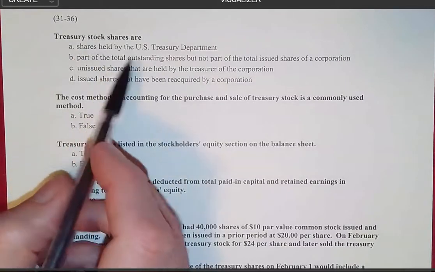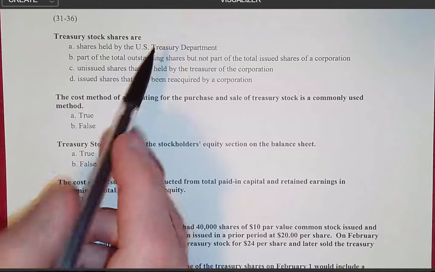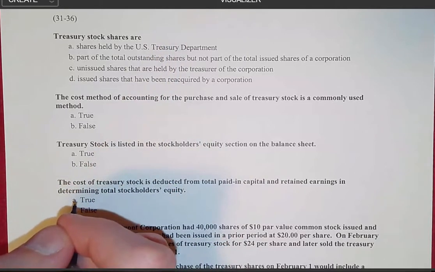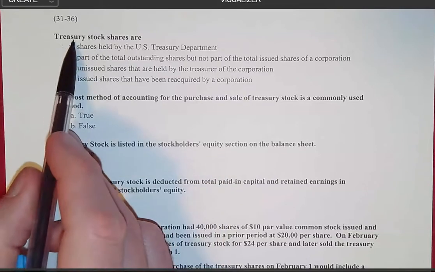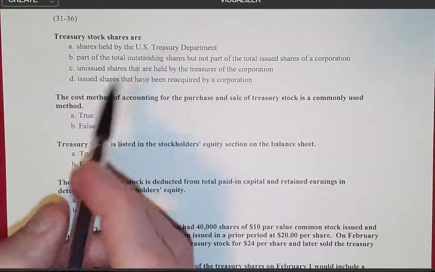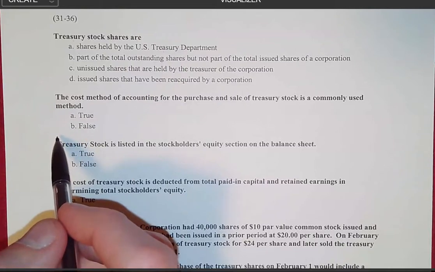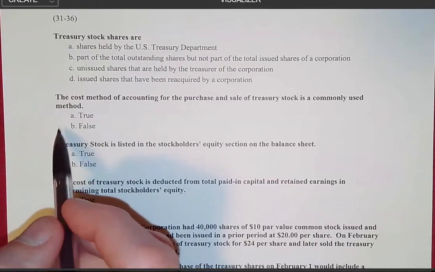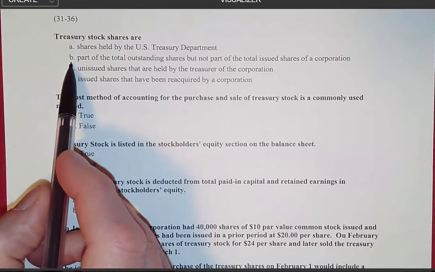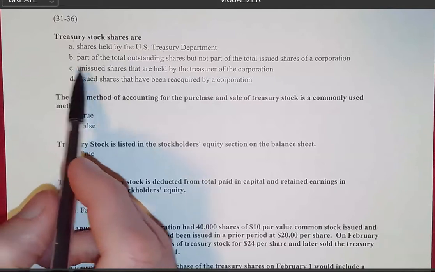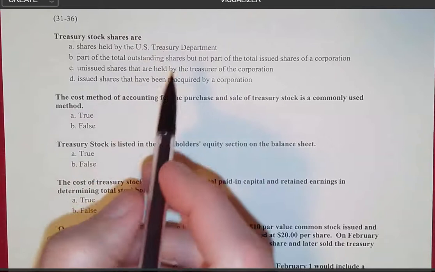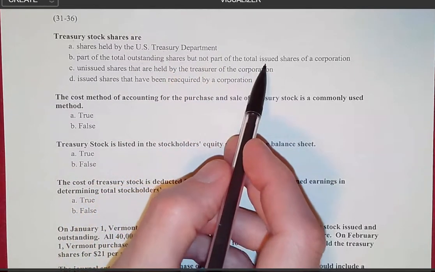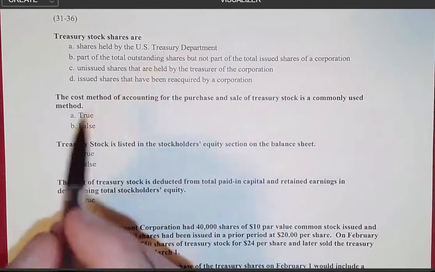This is one of those answers that if you didn't study for the test and you're just really not sure what to do, you might pick that one. So they're trying to trick you with Treasury and U.S. Treasury Department. These have nothing to do with each other whatsoever. B, we've got some information that is reversed here. So Treasury stocks are not part of the outstanding shares, but they are a part of the issued shares. Now we're going to come back to that one here in a minute.